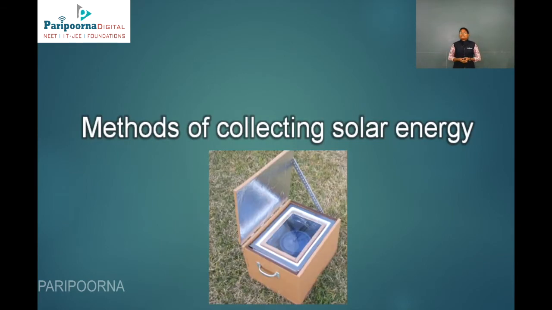Some methods of collecting solar energy: this is the solar cooker, where you can keep the vessel inside the box, and the sun rays fall on the sheet which is kept on the side of the box. That will absorb the sun rays and reflect them into the vessel, which will make the food cooked.